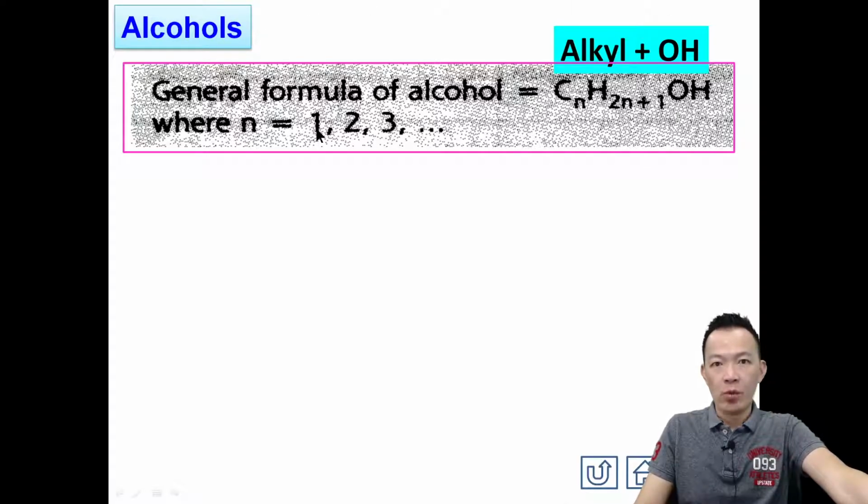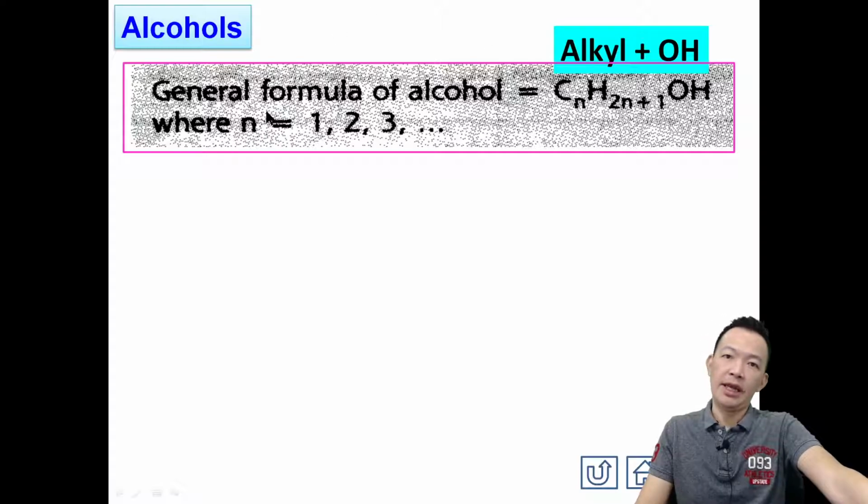Where n starts from 1, 2, 3 and so on until infinity. What is meant by n? The number of carbon atoms.